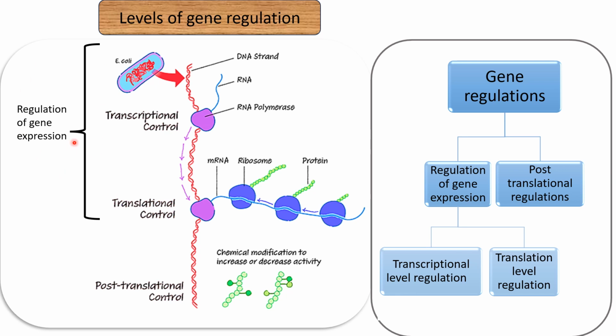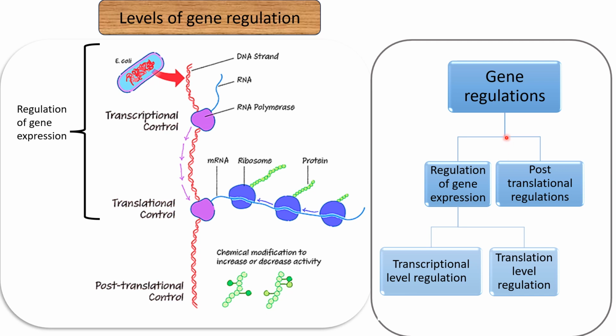Now, after the process of gene expression, proteins are synthesized. And if the regulation occurs by controlling or modifying the proteins or enzymes after their synthesis, then it is known as post-translational regulation because it occurs after the process of translation.